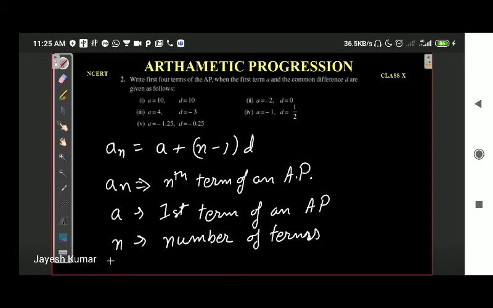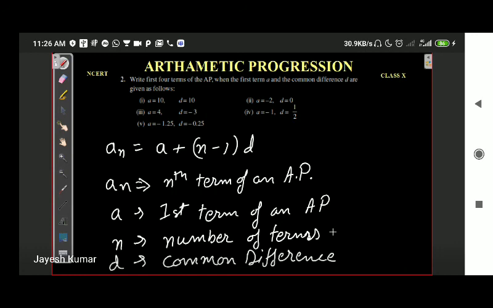And lastly, you have D, that is the common difference. Common difference, like we just said, is the subtraction of consecutive terms, the subtraction of the smaller order term from the higher order term.